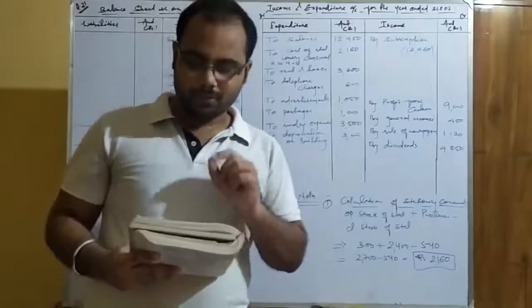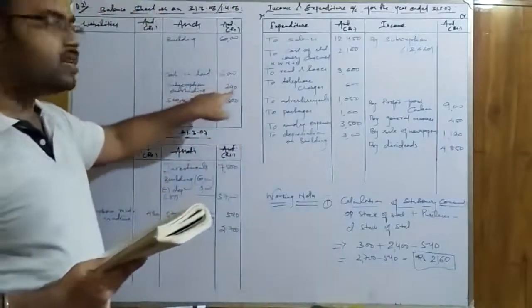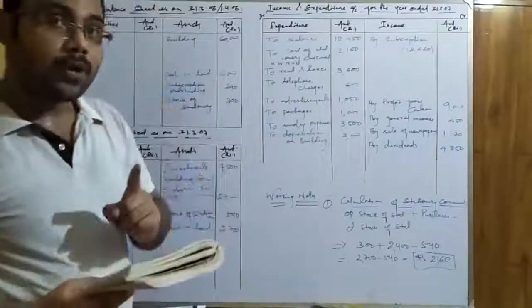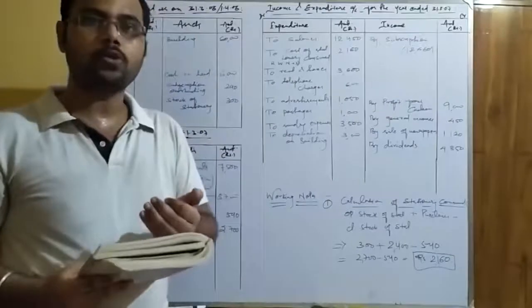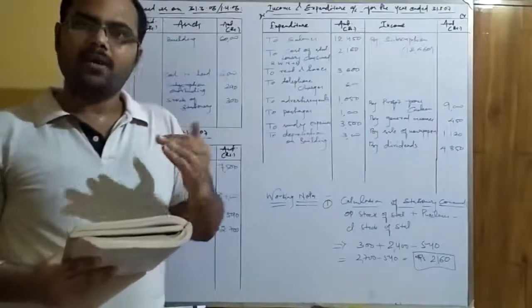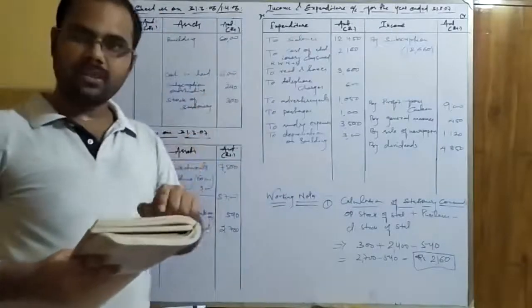We have written 240 here because I have not read the adjustment. I told you that we are just pointing out the adjustment belonging to the items appearing in the receipt and payment account, but I haven't read the adjustment. But it's good. So 240 rupees is the arrear that we have seen given in the question.